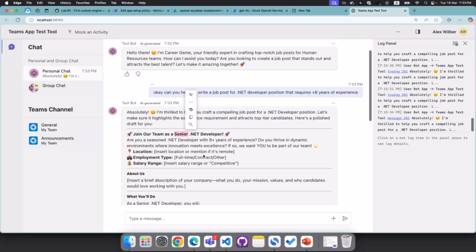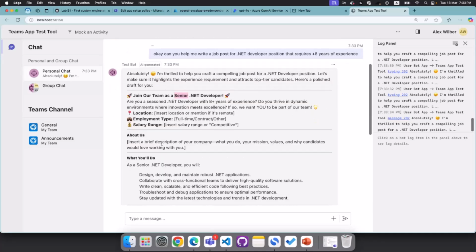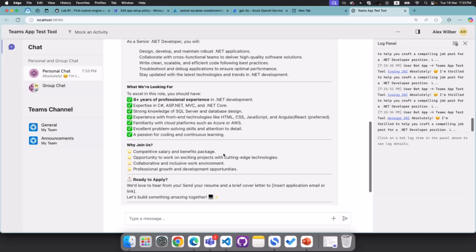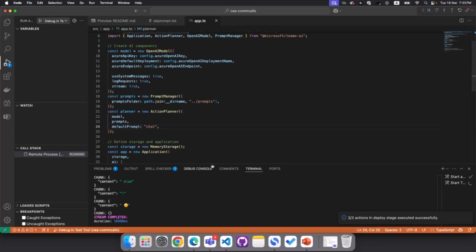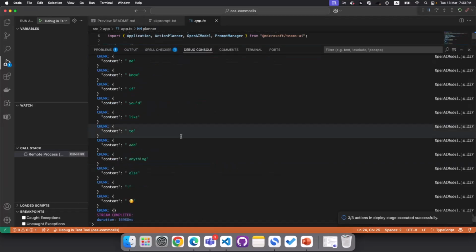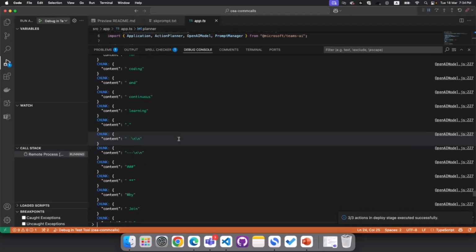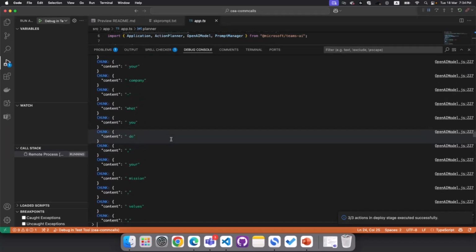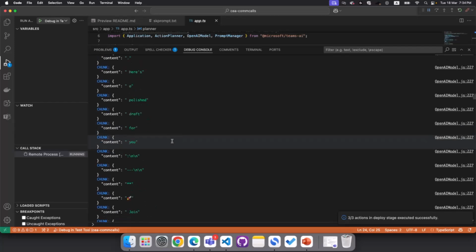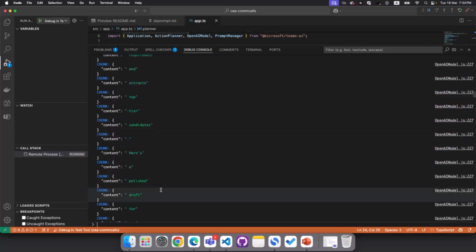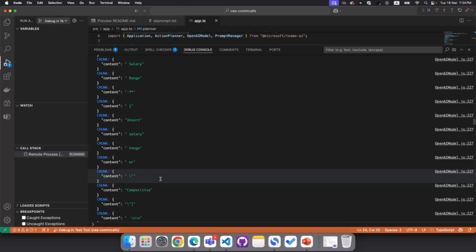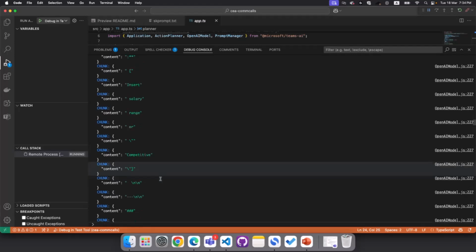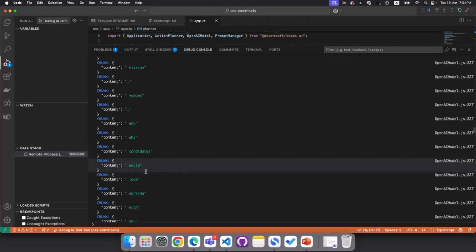It updated the name as senior, and it gave me a really nice template to get started. So you tell me in the chat if this is a good job post or not. And quickly, before I close out, I want to show you how the streaming experience looks like. When streaming is enabled for your agent, that means that you're getting not one single answer, but all of the answers step by step. If you see the chunks here, this is giving you answers every second. So it's just like the human experience. You are not preparing your paragraph or answer after thinking a couple of minutes. Instead, you're giving your answer step by step in chunks.